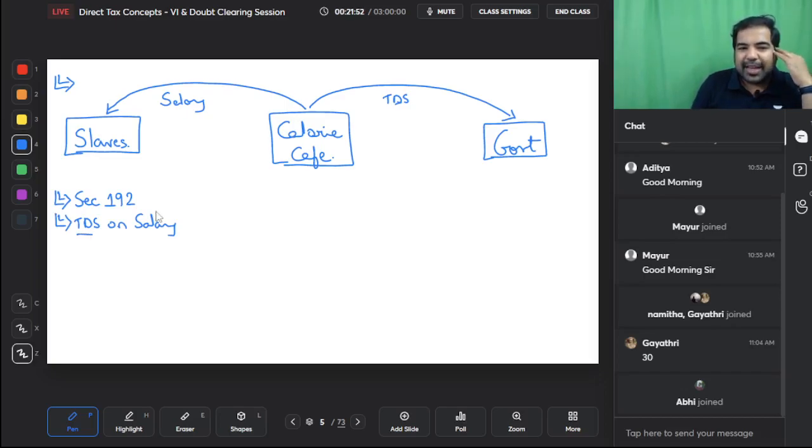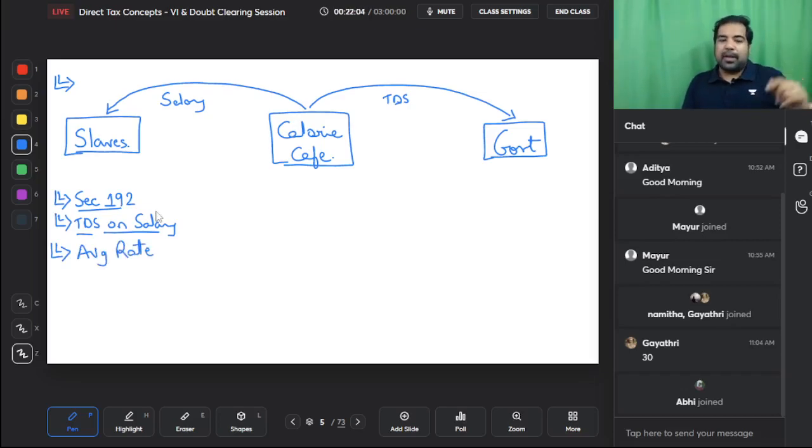So TDS on salary is basically under section 192, and what rate is it? It is not 10%, 30%, 20%. It is something called average rate. I'll tell you how this is calculated. Wait for it. I'll tell you how this average rate is to be determined. Not very important from an exam perspective, but you should understand it.